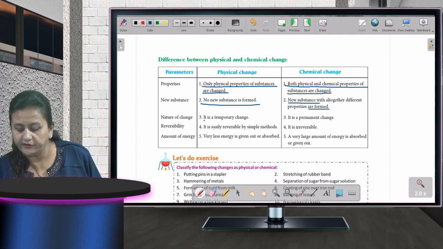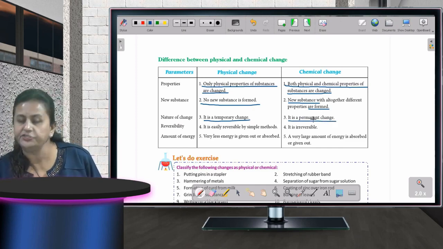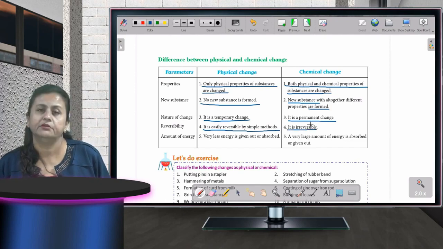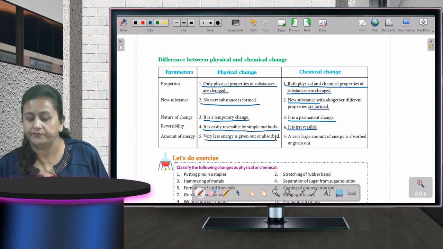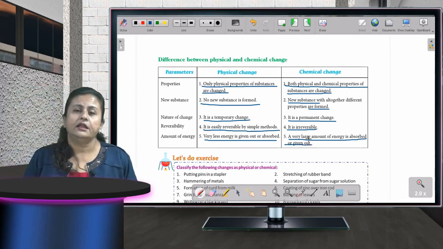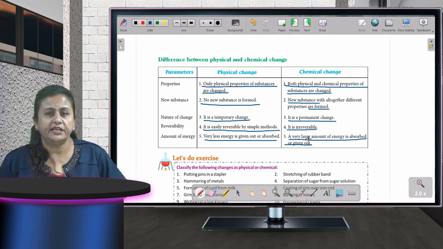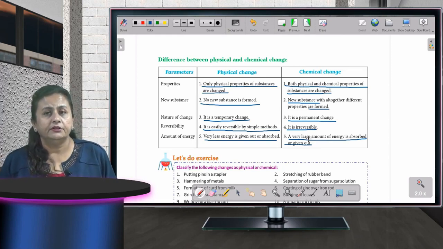A physical change is a temporary change, and a chemical change, just the reverse, is a permanent change. A physical change is easily reversible by simple methods, and chemical changes are irreversible. In a physical change, very little energy is given out or absorbed. In a chemical change, a very large amount of energy is absorbed or given out. Now I hope the difference between physical and chemical change is very clear to you. So next time, if any change is going on around you, you can easily differentiate whether it is a physical change or a chemical change.